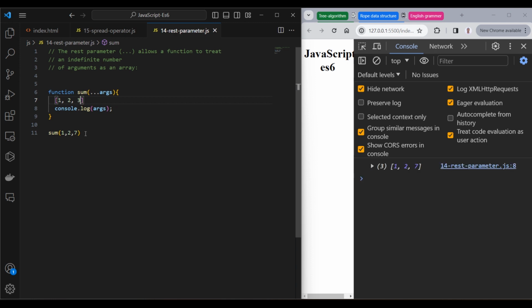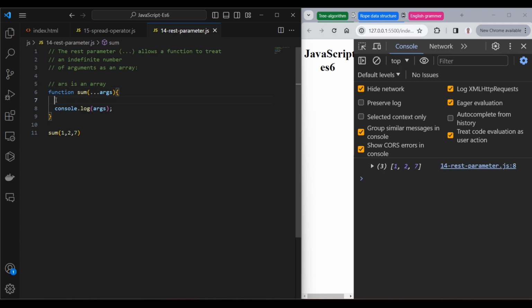It means once we add 2, 3, and 7, this is a sequence, and they enclose them within square brackets. That's how it works. They're treating it like an array. This args here is an array. Let me put a comment to remind you that args is an array.